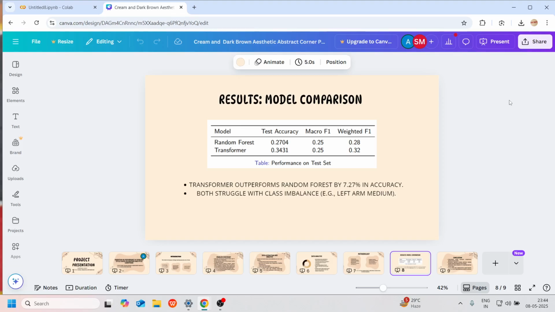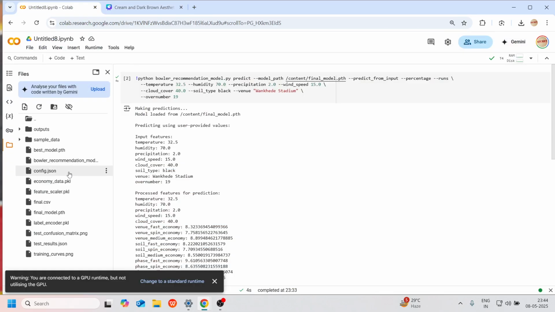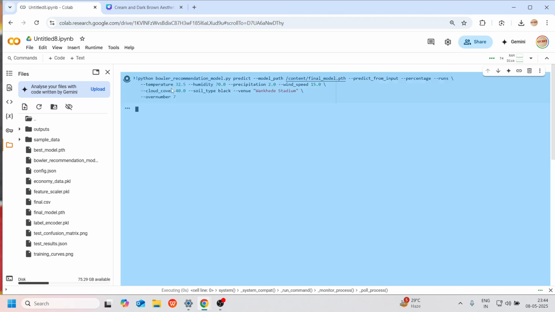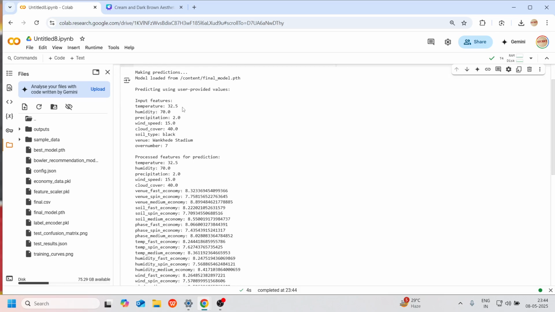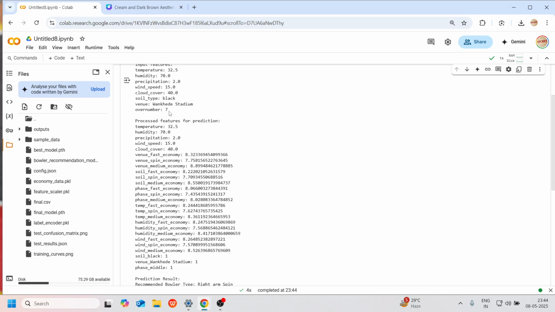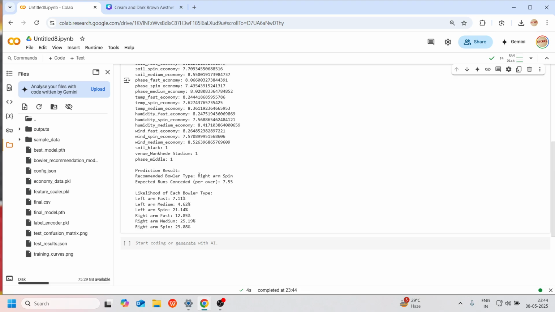Let's go ahead with the demo part. Here we have our trained model already. Let's make a prediction on over number 7, just after the powerplay, and see what the result is. At temperature 32.5 and other weather conditions at Wankhede Stadium, the model predicted that over number 7 should be bowled by a bowler of type right arm spin, and the expected runs he will concede in that over is 7.55.